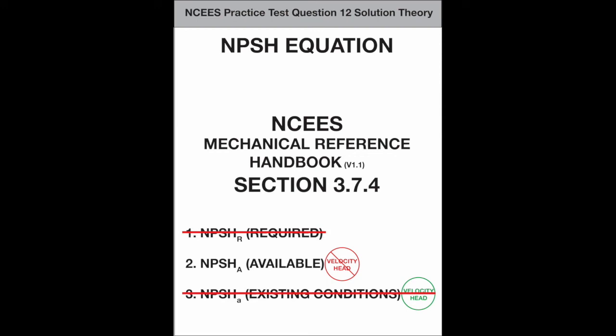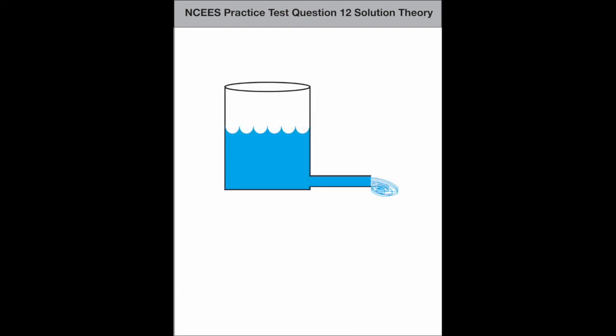But even without that process of elimination, it's possible to use critical thought to capture all the necessary information for the solution. Using this simple diagram, all the elements can be determined. This tank is open to the atmosphere, and that atmosphere exerts the force of pressure on the water.